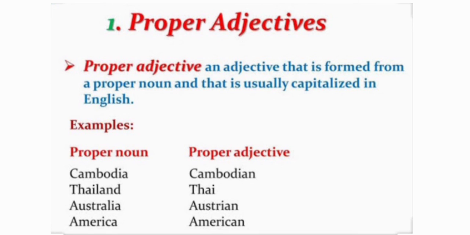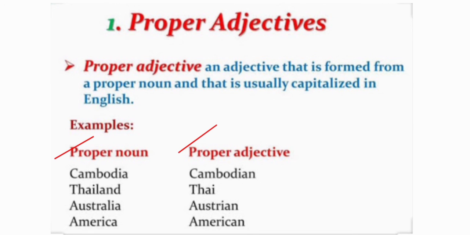Here we will see more about proper adjectives, then you will better understand. Here is written the definition. Proper adjective, an adjective that is formed from a proper noun and that is usually capitalized in English. Here are some examples. Here you can see on one side the proper noun is written and on the other side the proper adjective is written.